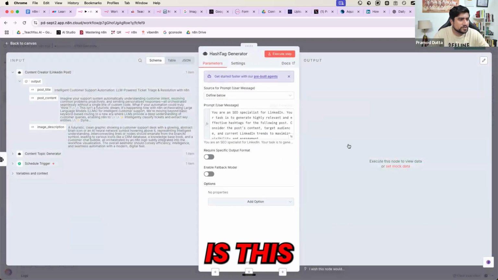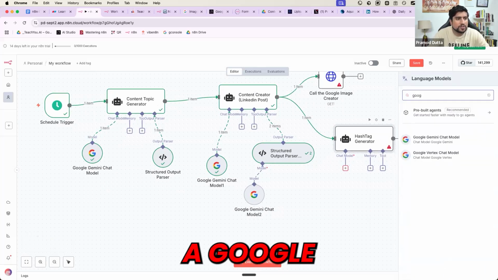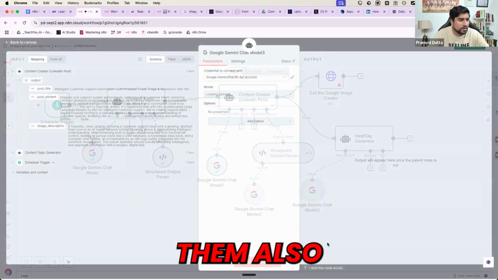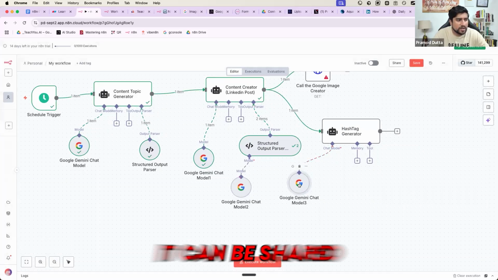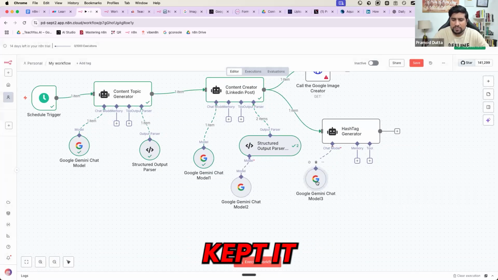Sir, what is this? This will also use Google Gemini. By the way, you can share the model also, everyone. This model can be shared with this. It can be shared, but okay, as of now, we have kept it like this.